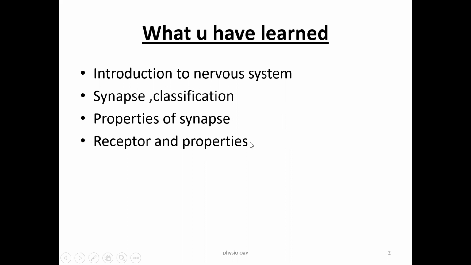In the last lecture, we have seen different types of receptors like mechanoreceptors, Merkel discs, Pacinian corpuscles, and free nerve endings. And what are the properties of receptors? Specificity, intensity discrimination, adaptation, recruitment. These are the properties of the receptor. So you may have a question on the properties of synapse or properties of receptor. So don't confuse the properties of synapse and receptor.